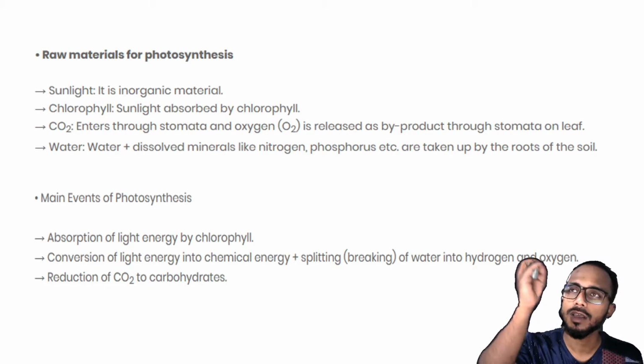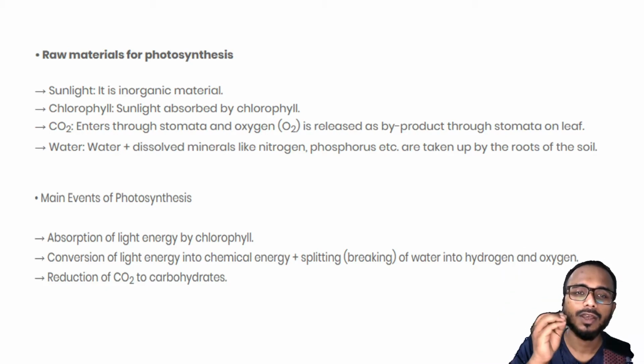Main events are what? Light energy is taken from the sunlight by chlorophyll. Chlorophyll traps the sunlight. Then this sunlight, that is light energy, is converted into chemical energy.